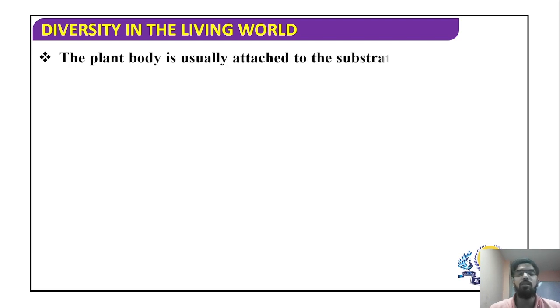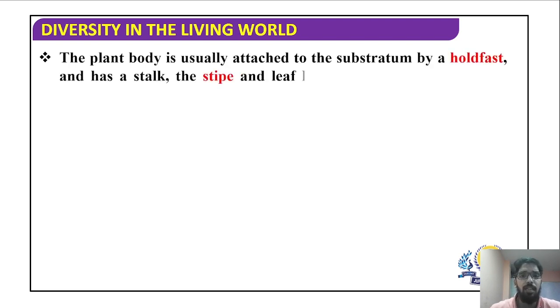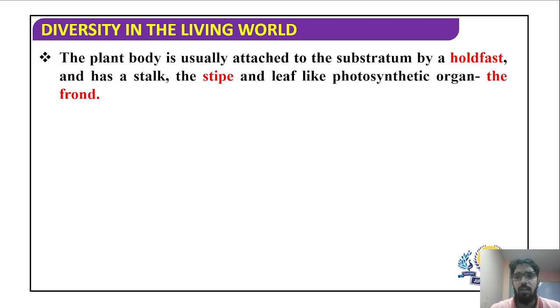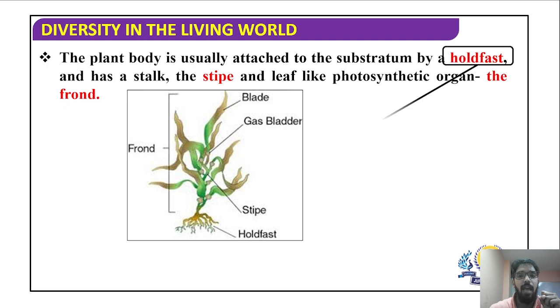The plant body is usually attached to the substratum via a root-like structure called as holdfast, and then it has a stalk-like structure or a stem-like structure called as stipe, and it has a leaf-like photosynthetic structure called as a frond. So this is a classic example of a thallus, where a plant body is not differentiated into true roots and leaves, but a root-like structure called as holdfast, a stem-like structure called as stipe, and leaf-like structure called as frond can be seen.